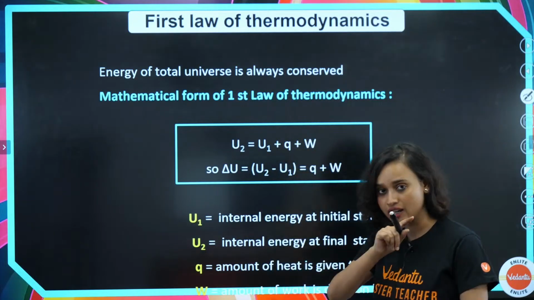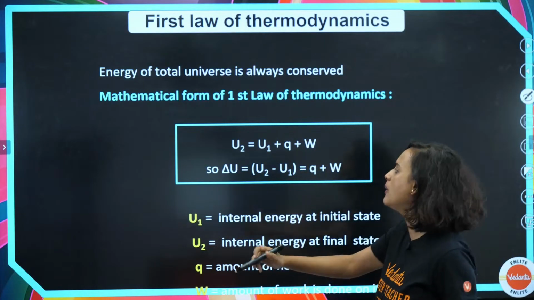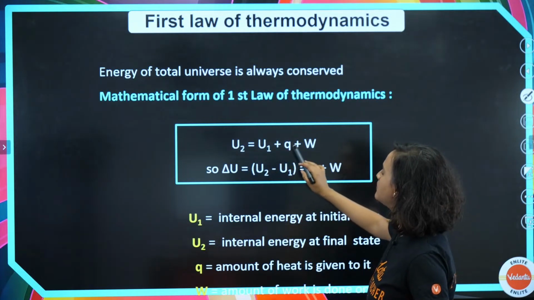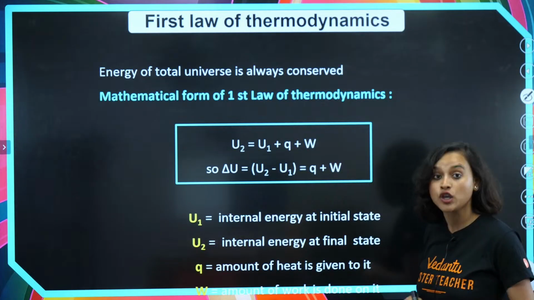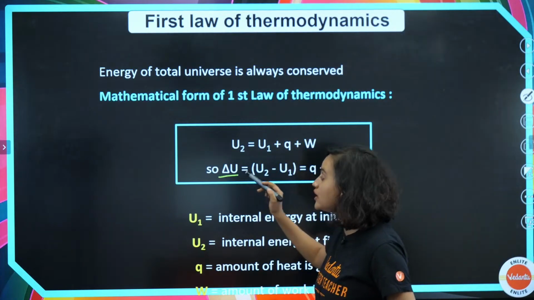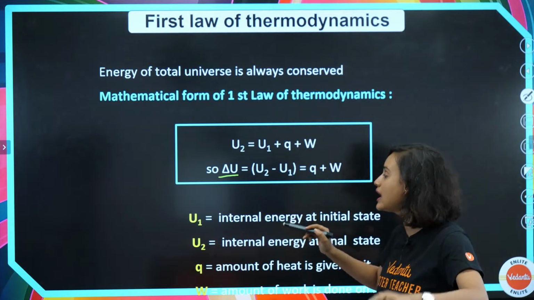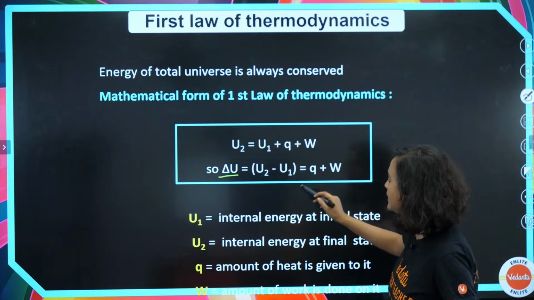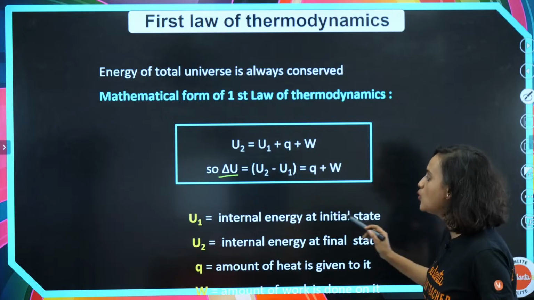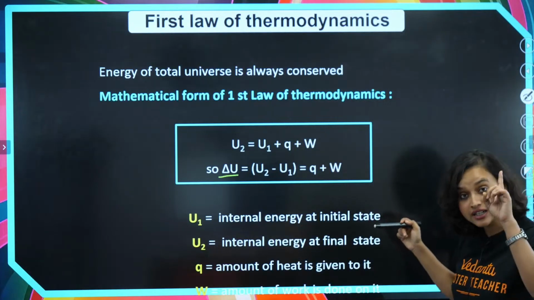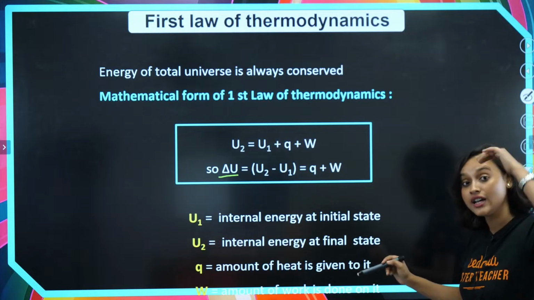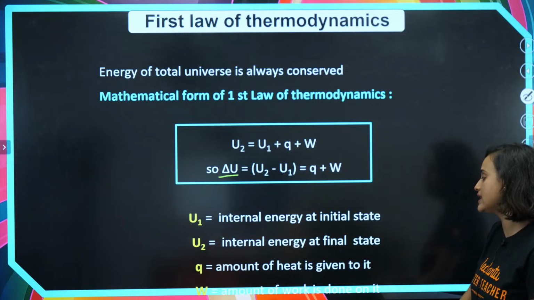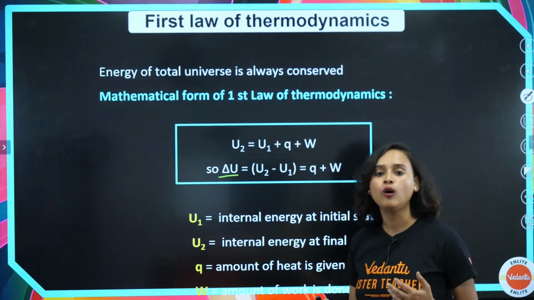And mathematically we can write this as U2 is equal to U1 plus Q plus W. Which means delta U, the change in U, is U2 minus U1, final minus initial, which is equal to Q plus W. U1 is the internal energy at the initial state, U2 is the internal energy at the final state, Q is the amount of heat given to it, and W is the amount of work done on it.